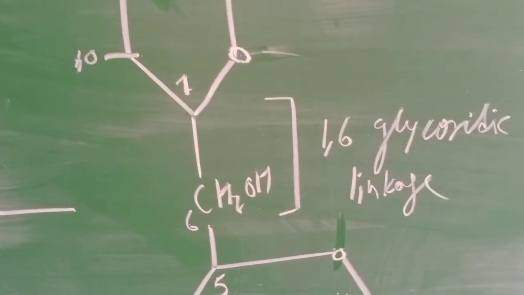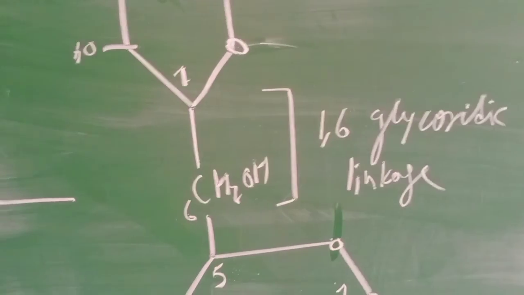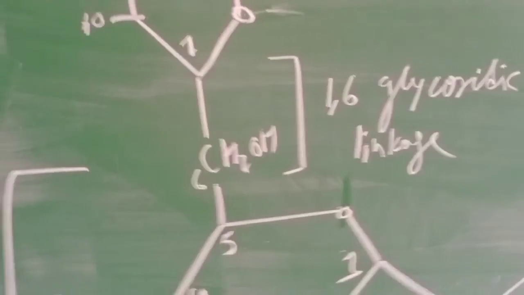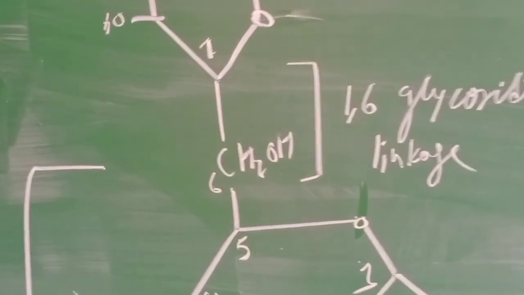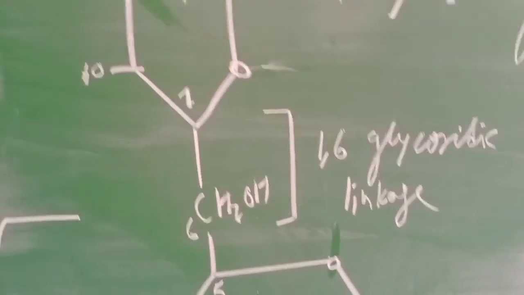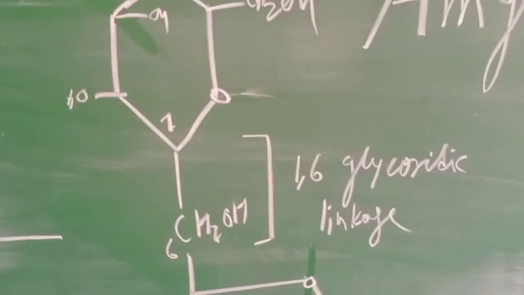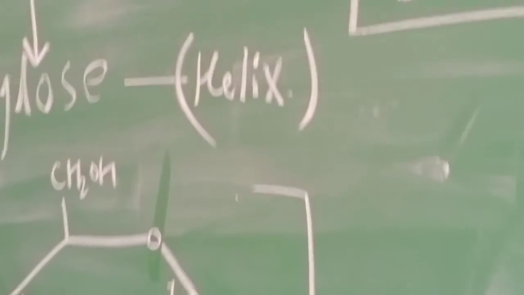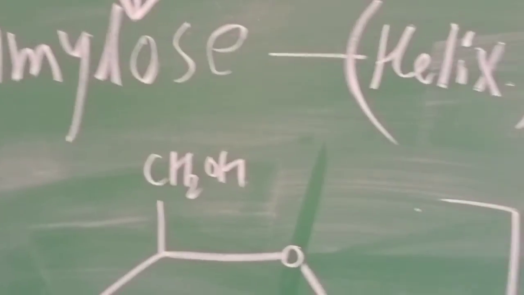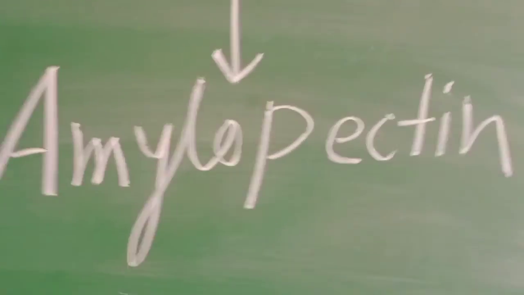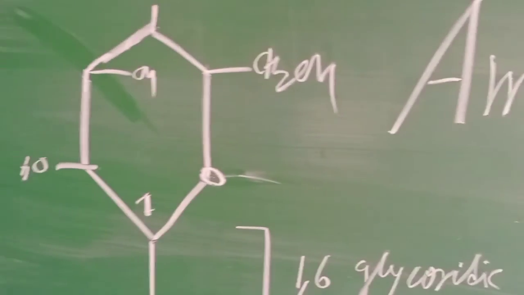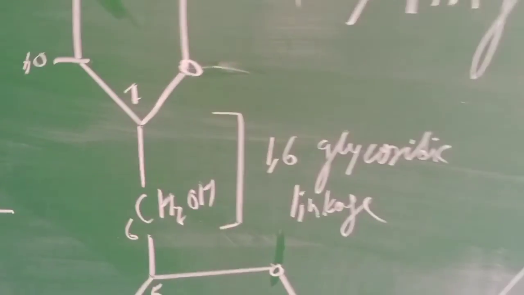Because of this, the molecule is not folded well, and hence once it reacts with iodine, it is not able to produce as intense a color as amylose. As we can see here, once amylose is treated with iodine, it forms an intense blue color. However, amylopectin fails to form any intense blue color, due to the reason which I have discussed earlier.